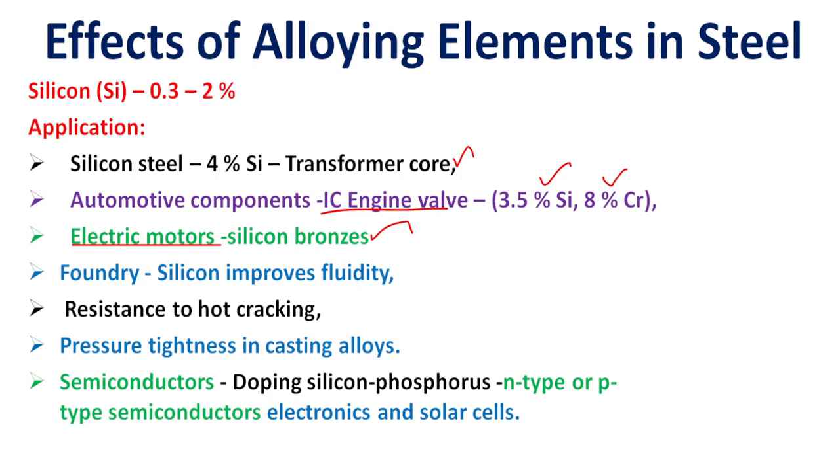Foundry application: silicon improves the fluidity, resistance to cracking and pressure tightness in the casting alloys. Okay, silicon is particularly used for pressure tightness in casting alloys. Semiconductor application: doping silicon with phosphorus gives N-type or P-type semiconductors for electronics and solar cells. So silicon is particularly used for semiconductors, N-type or P-type, for electronics and solar cell applications.